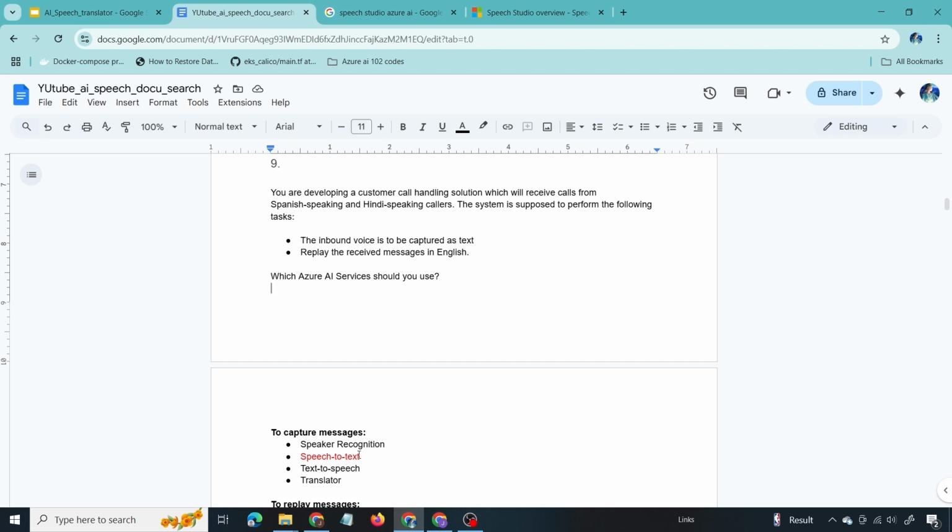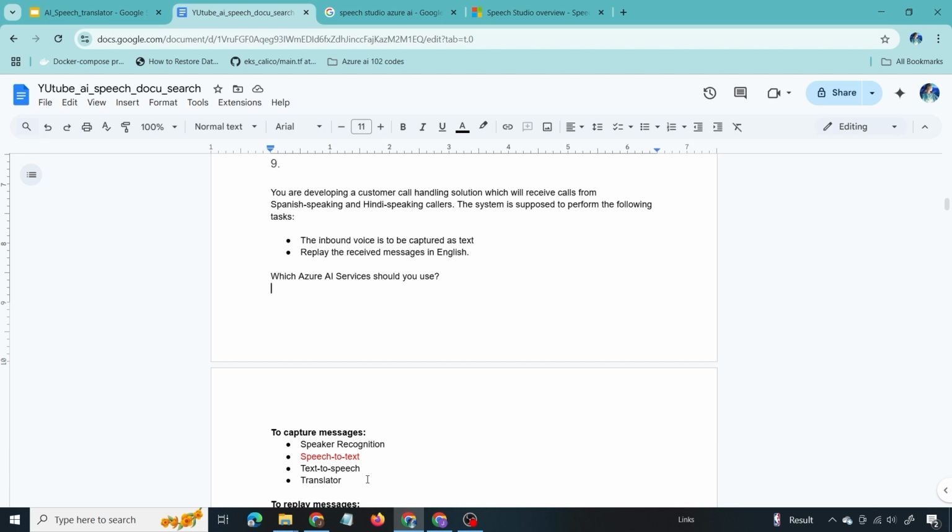Now what are the other options? Speaker recognition is for identifying the speaker in the voice. Text to speech is for converting text into speech, or for speech synthesis. Then translator is to convert from one language to another language.